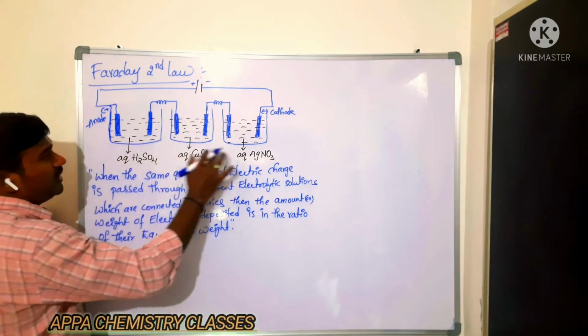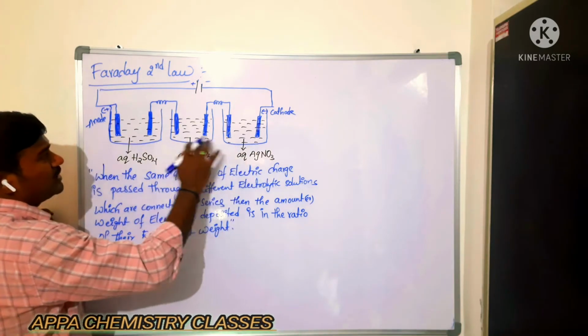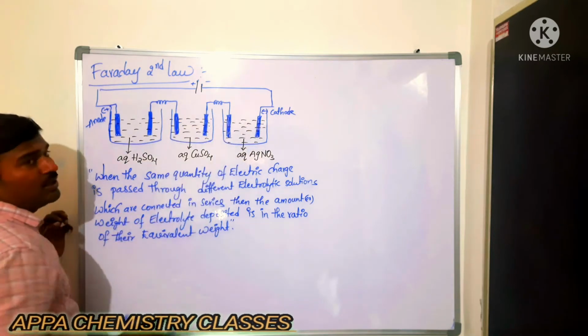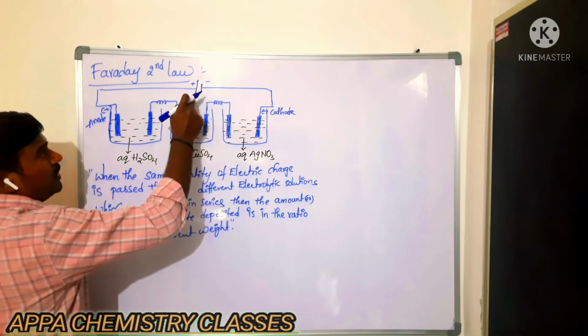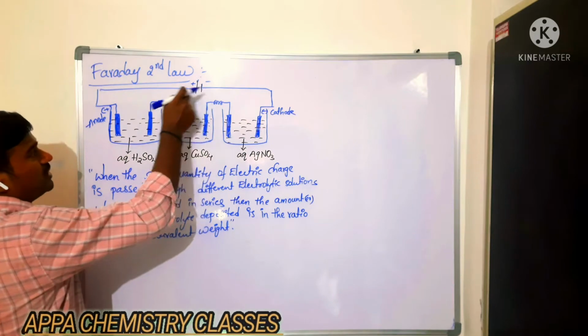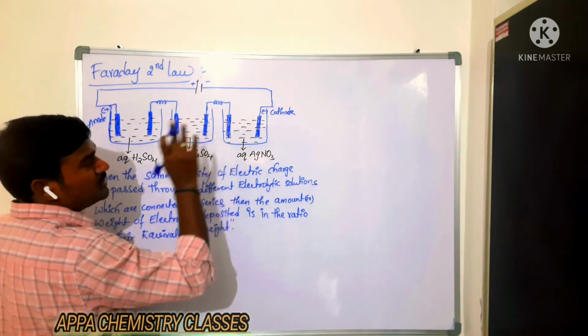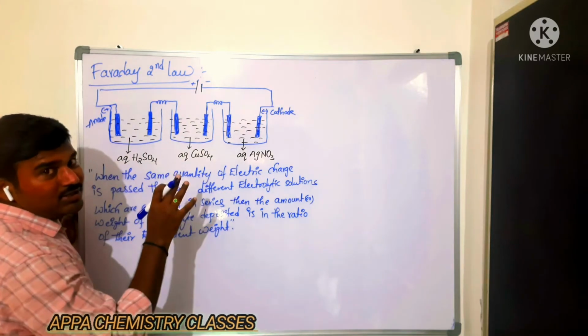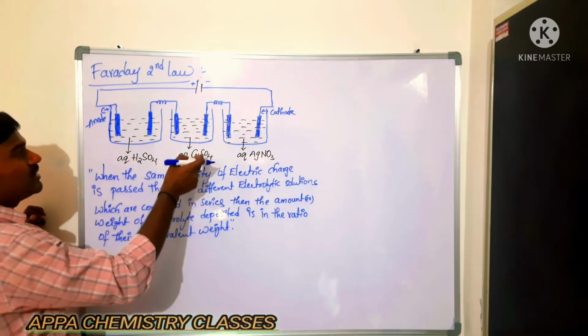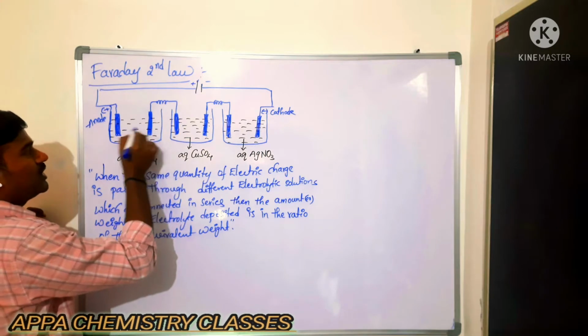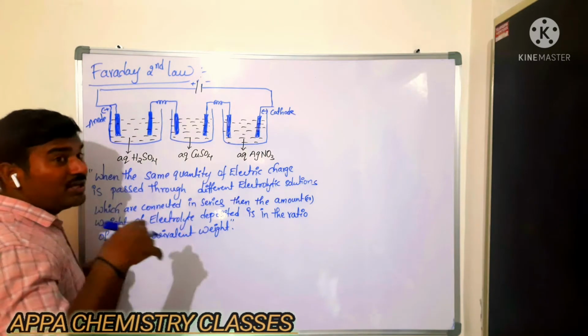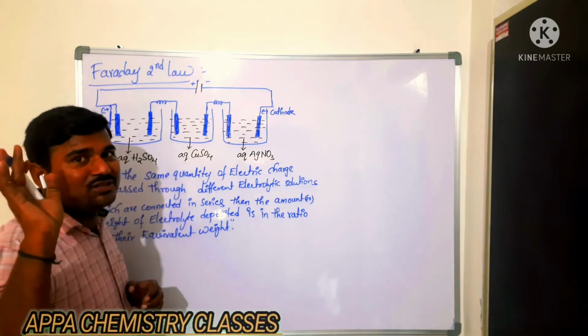So these are the different electrolytic solutions which are connected in series. When we are passing the same quantity of electric charge through these different electrolytic solutions connected in series, then what happens? The quantity of electrolyte deposited at the respective electrode is in the ratio of their equivalent weight.